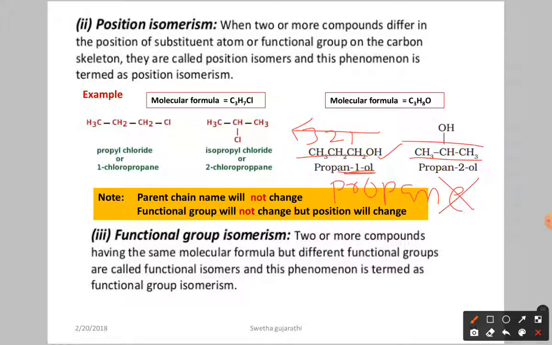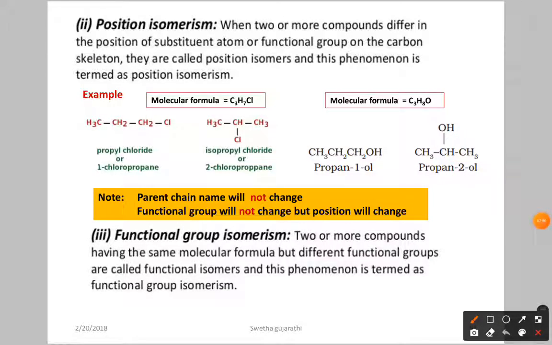Next, for this what happened? Here we have propan-2-ol. Why? Because at the second carbon we have the OH group. The parent chain has three carbon atoms, so this is propane, and at the second carbon atom we have the OH group. So again we remove the E and write 2-ol.